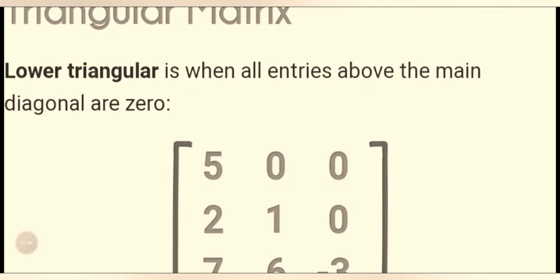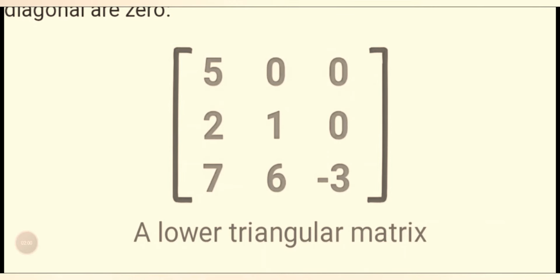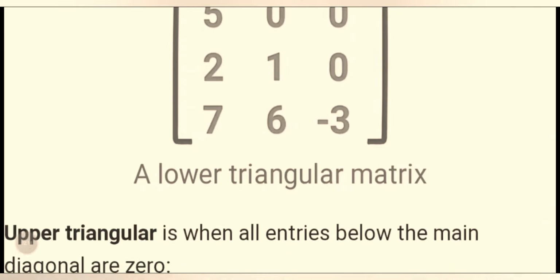The lower triangular matrix is when all the entries above the main diagonal are 0. Above the main diagonal the values are 0, and the lower places have numbers. This is called the lower triangular matrix. 5 0 0, 2 1 0, 7 6 minus 3. This is the example of a lower triangular matrix.